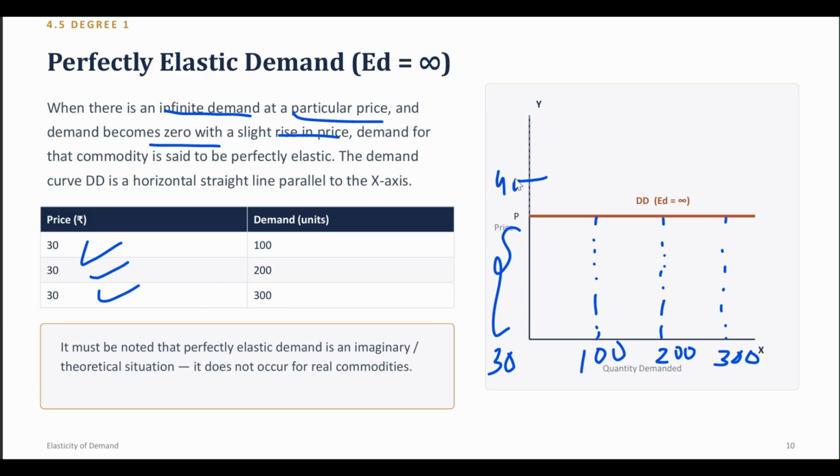So the demand for that commodity is said to be perfectly elastic, and the demand curve DD is a horizontal straight line, parallel to the x-axis. It must also be noted that perfectly elastic demand is an imaginary or theoretical situation. It does not occur for real commodities. It is just a hypothetical situation.